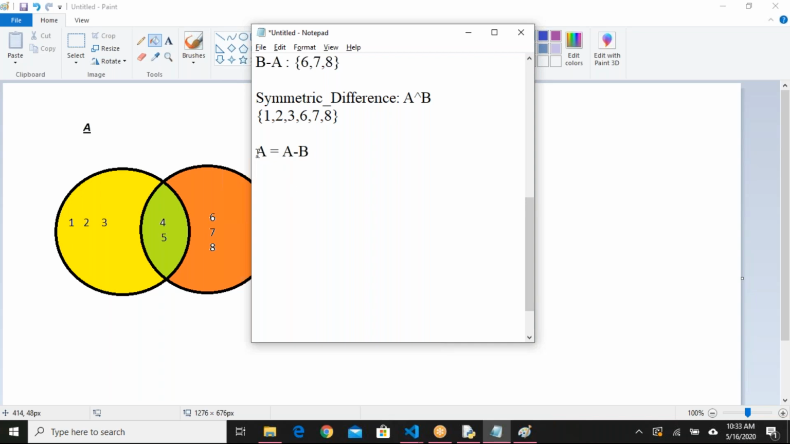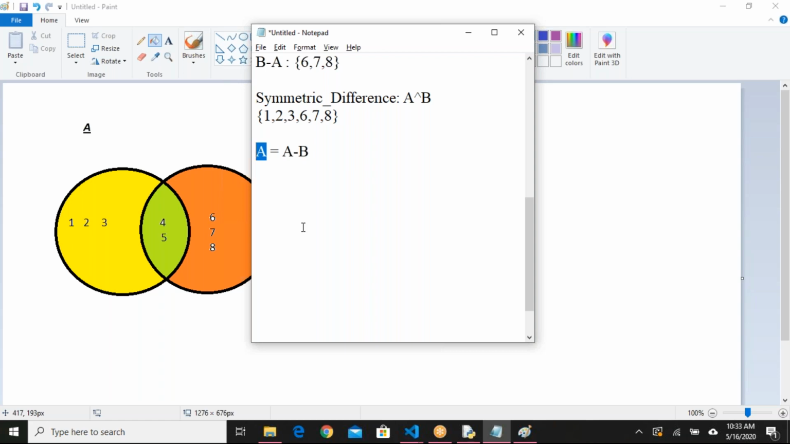Okay, let's come to our point. What does A equals A minus B mean? Is it allowed or not? Yes, it is allowed. First, it calculates A minus B. A minus B we know is 1, 2, 3, and that 1, 2, 3 will be assigned to set A.